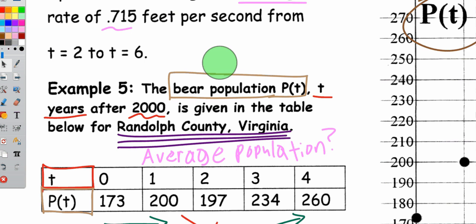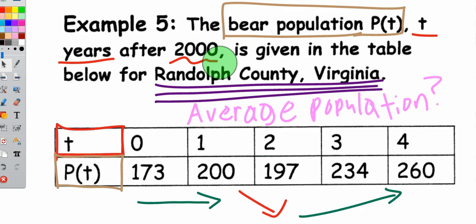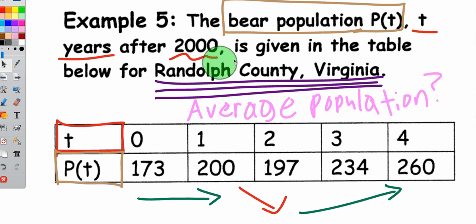So that's it for this example of the average bear population from 2000 to 2004. If you have any other questions about it, let me know.